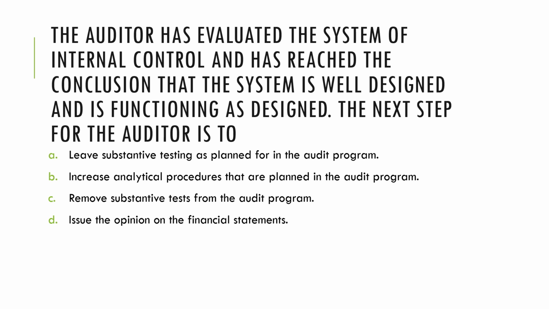If the preliminary assessment indicates that there is an intention to rely, the auditor then performs tests of controls with the hope that the results of the TOC will support the initial or preliminary assessment. If the results of the test of controls indicate that the initial assessment was correct, that the controls are indeed reliable, then the auditor will proceed with substantive testing as initially planned. So therefore, the answer to this one is letter A.